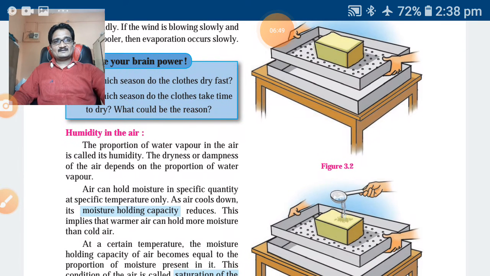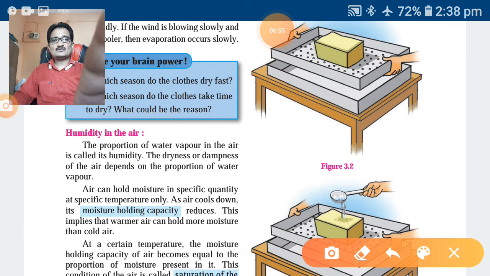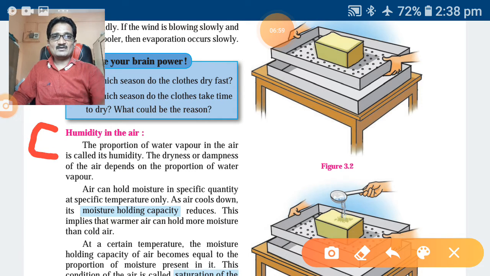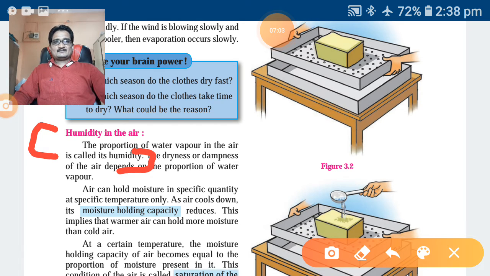See, the proportion of water vapor in the air is called humidity. Note down in your notebook what is called humidity. The proportion of water vapor in the air is called humidity. What is the proportion of vapor in the air? That is called humidity.